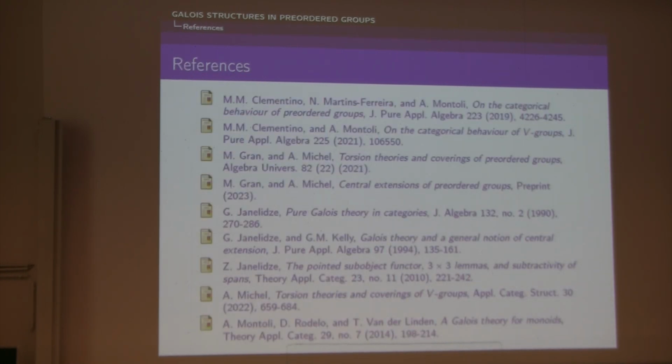So these are the references for my presentation. This paper for the first Galois structure, this paper for the generalization to V groups, and this paper for the second Galois structure. So thank you very much for your attention.